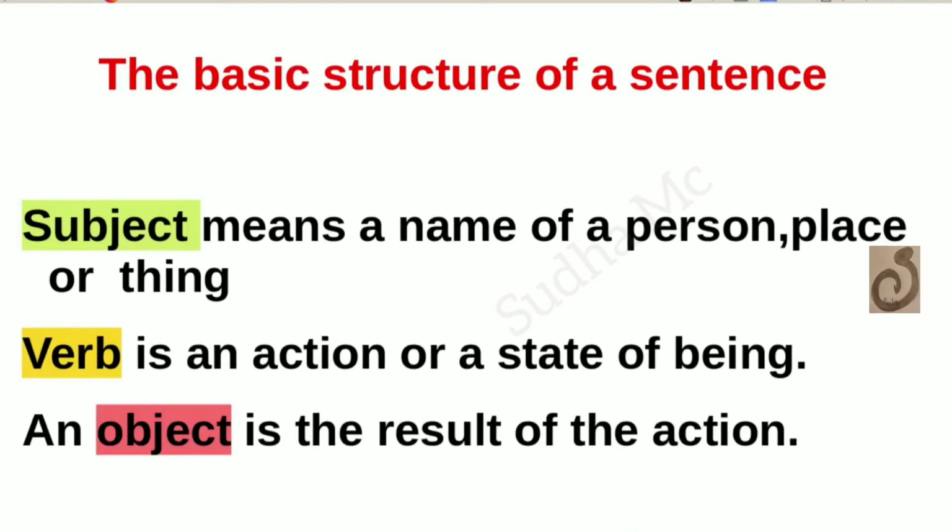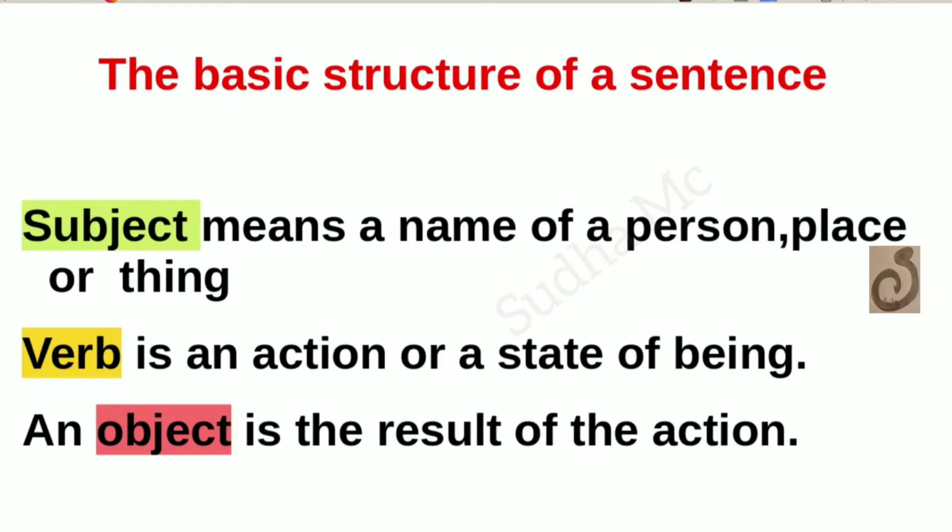Subject means a name of a person, a place, or a thing. That can be a name of a person or a place, that is a country or a state or our native place. Then the name of a thing, it is an object, anything. Then comes the verb. It is an action or a state of being.